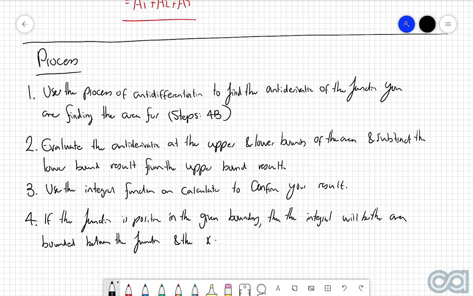and the x-axis. So the important thing about this last step here is that once again, because of everything that we just discussed about when a function is positive and negative, the integrals that we calculate using anti-differentiation will only represent the area bounded between the function and the x-axis if the function itself is purely positive. And because a lot of these questions will be asking you to find some form of area, very similar to what we did in our questions related to the over and under estimates of the area using the upper and lower rectangles, we need to make sure that we always give our answer in the form of the number and then units squared.